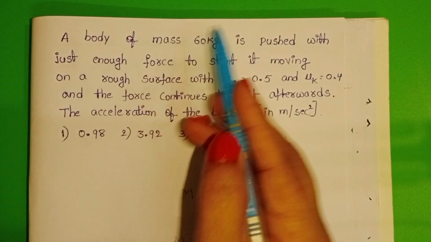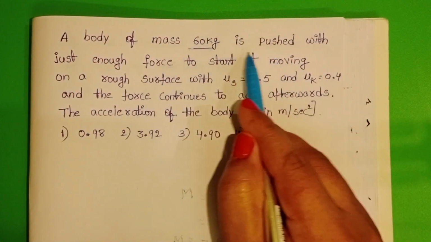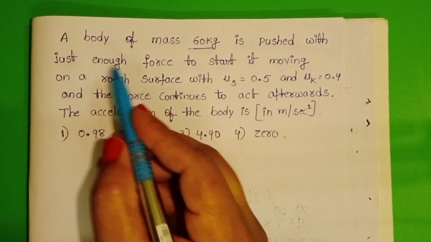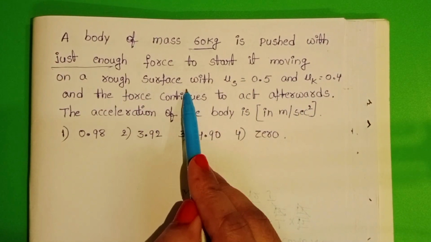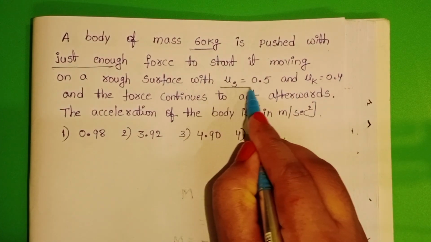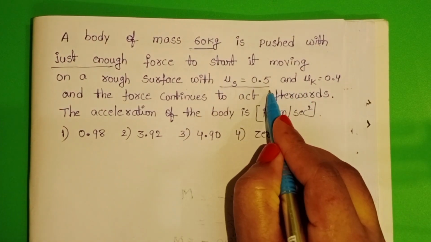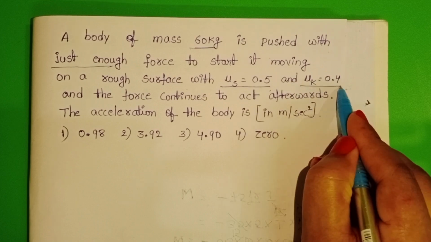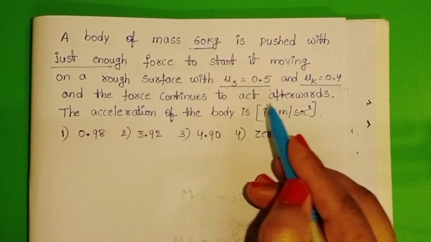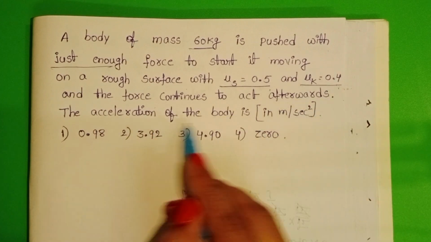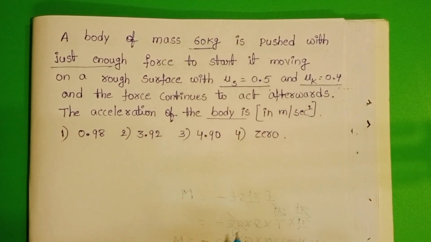A body of mass 60 kg is pushed with just enough force to start it moving on a rough surface with the coefficient of static friction 0.5 and the coefficient of kinetic friction 0.4, and the force continues to act afterwards. The acceleration of the body is.